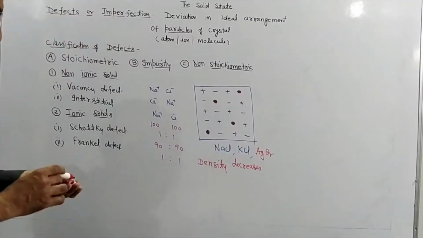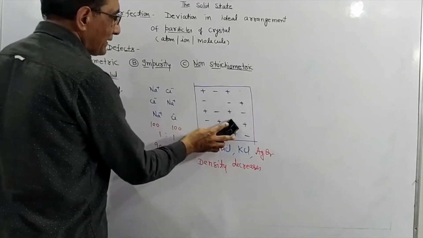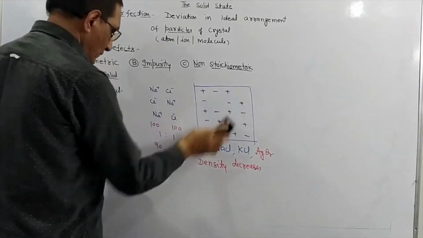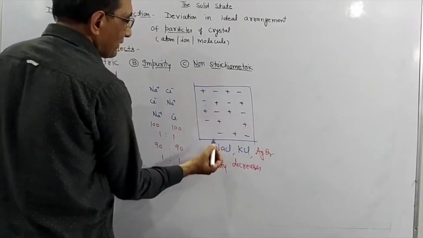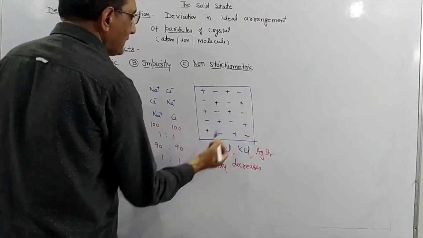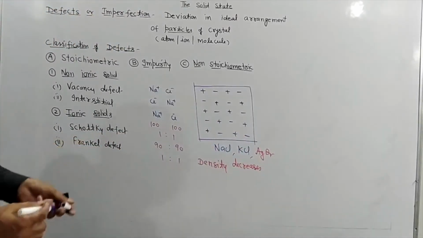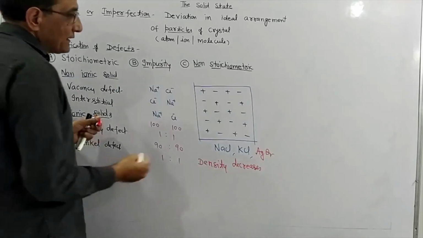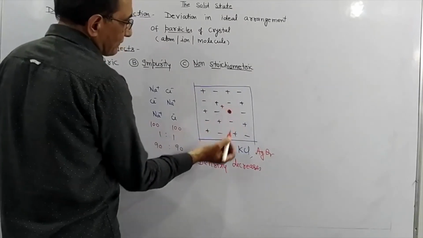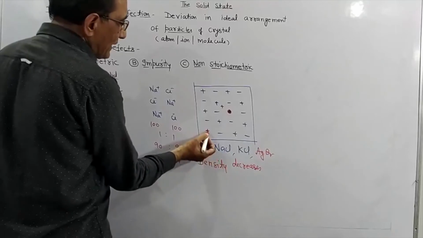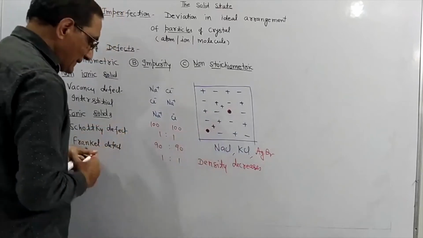Now students, we will discuss Frenkel defect. What happens in Frenkel defect? Now again I will convert it into an ideal crystal. Then we have anion here, cation here, cation here, anion here. Now again it is our ideal crystal. Now in Frenkel defect, what happens? Suppose this cation is missing from its normal site, it goes to the voids. Voids mean interstices. This cation is missing, it goes to the empty space, that is interstices.